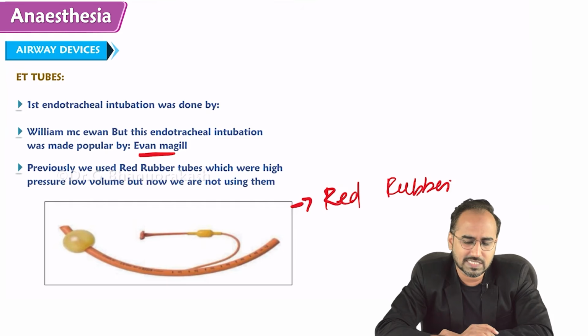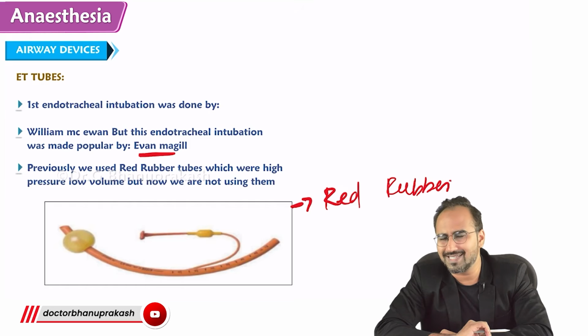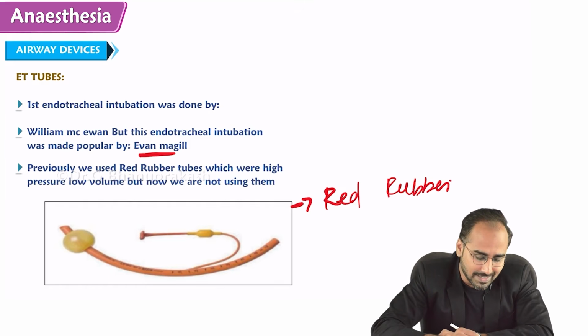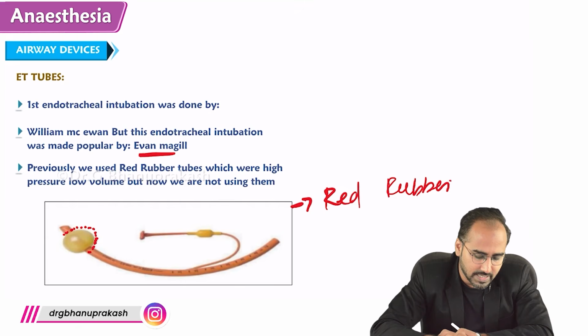Most of you might be thinking PVC tubes are red rubber tubes. The color is also very oddly looking, like very old. But the reason we don't use the red rubber tube is not the color. Just look over here. This is the reason.